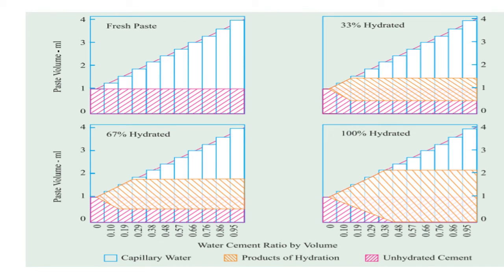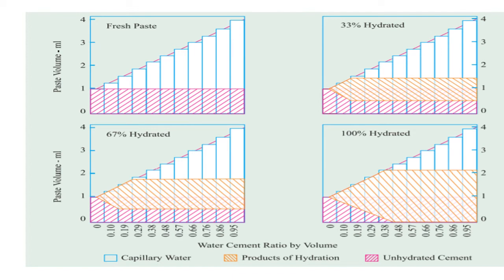At 67% also you can see the product of hydration is increasing and unhydrated cement portion is decreasing, as well as capillary waters. And finally in 100% hydration, you can see most of the area is covered with product of hydration and a little part covered by unhydrated cement and capillary water.